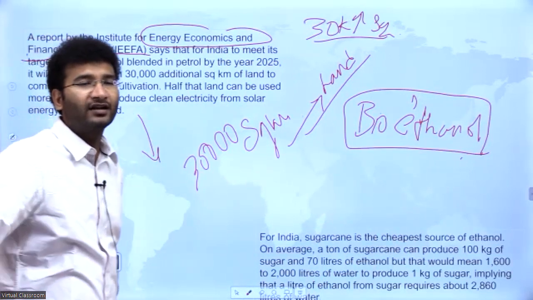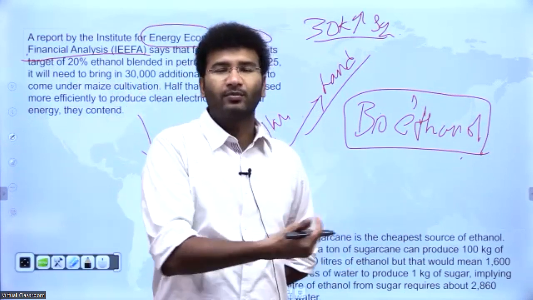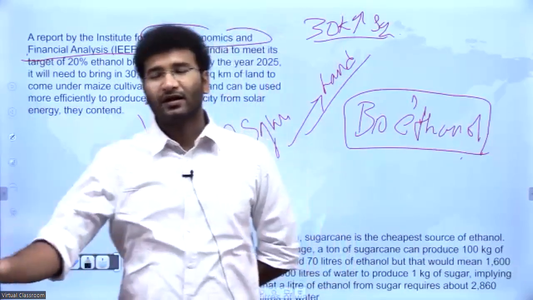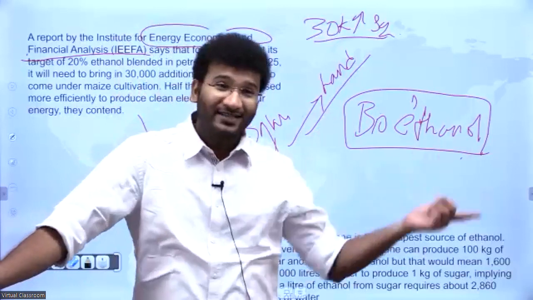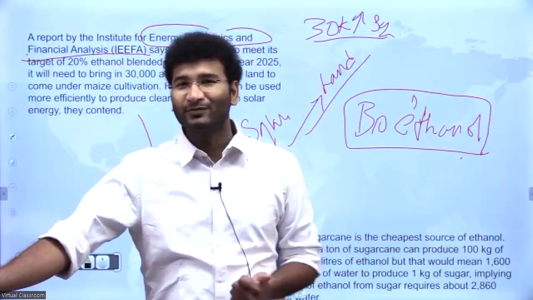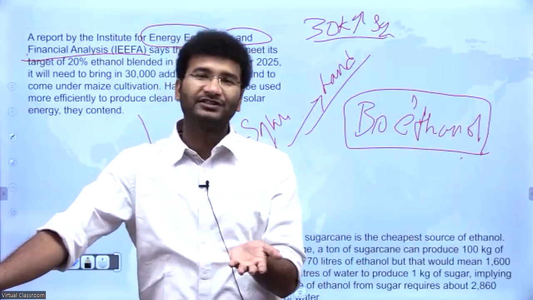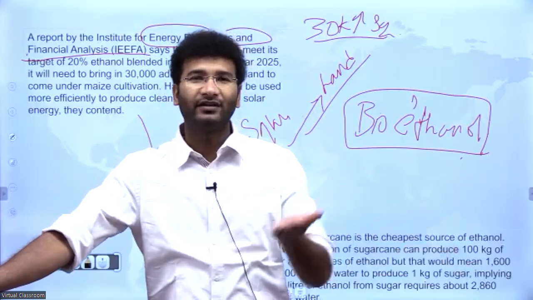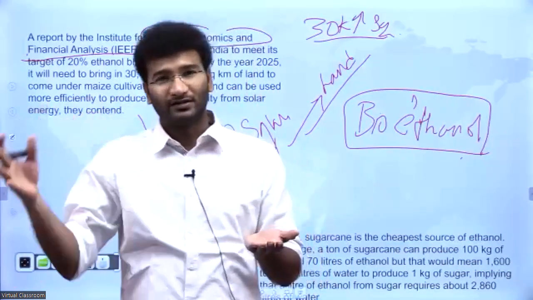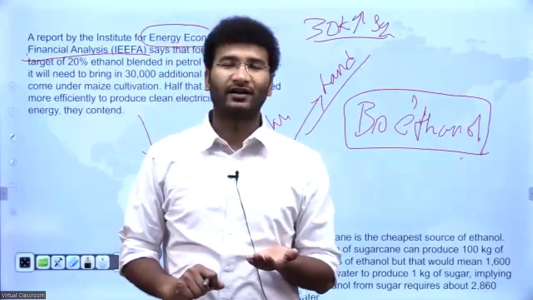Now half of the land that needs to be cultivated should come from corn or maize cultivation, right? Apart from that, on the flip side, the first article which we have learned, the report says that the amount of cultivable land which we add every year is matched by an equal amount of land that is getting degraded into desertified land.